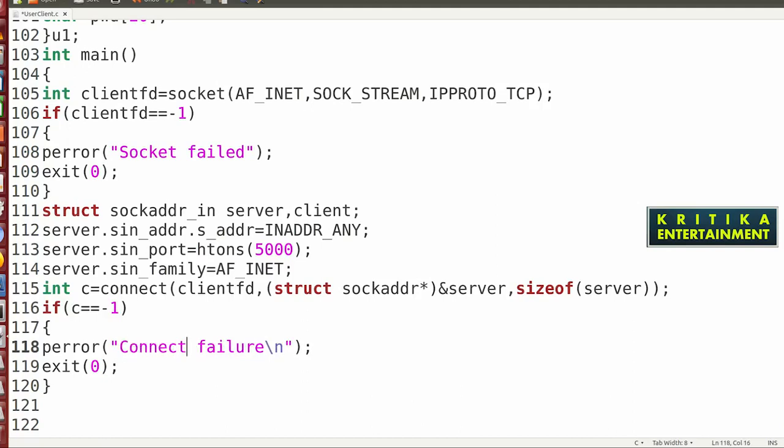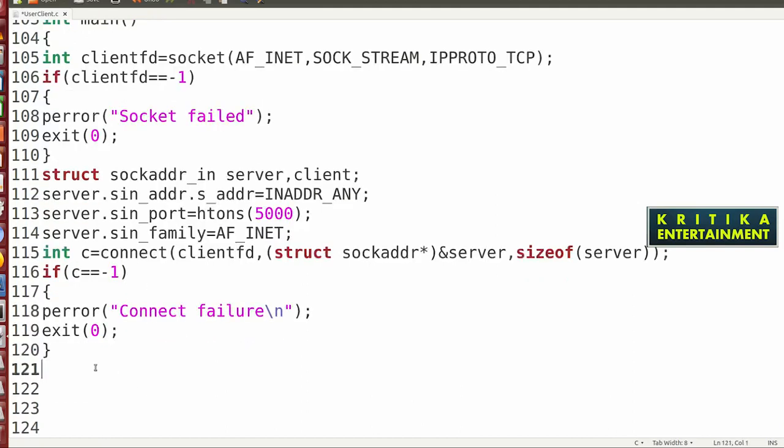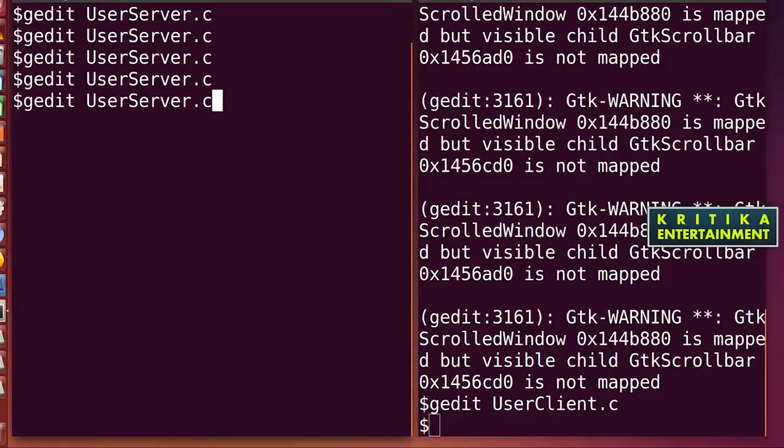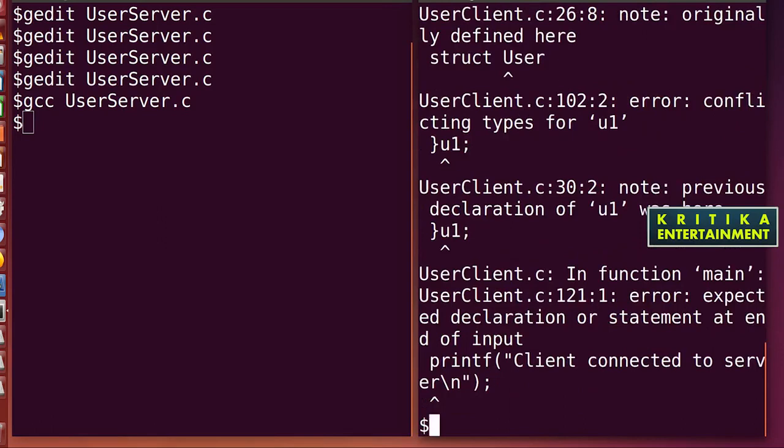Then write connect failure. Okay, then here I can write printf client connected to server. Okay, now I'll just run this program and then I'll check. First I'll compile the server code. Server code successfully compiled. Then after that I'll compile the client code. The client code contains some error.